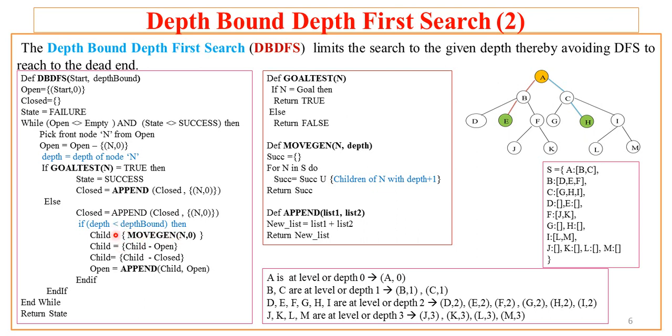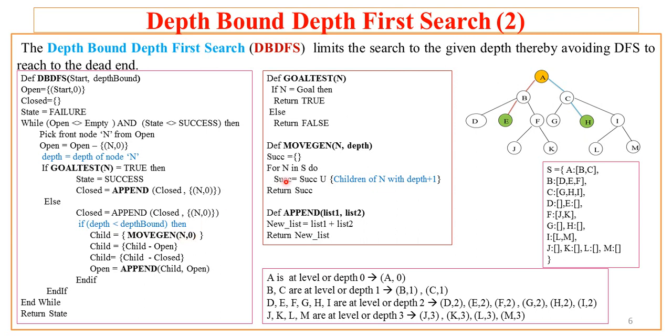The algorithm can now call the moveGen function to get all the child nodes of the given node n. Now to the moveGen function, the node to be inspected, or the node of which the child or children are to be found, is passed along with the depth of that node.